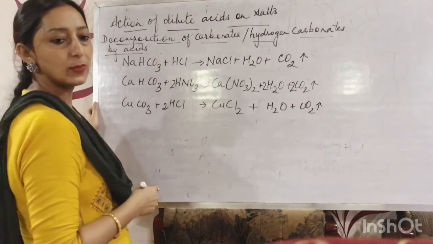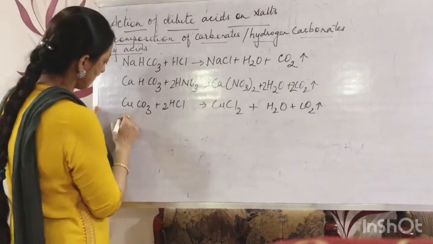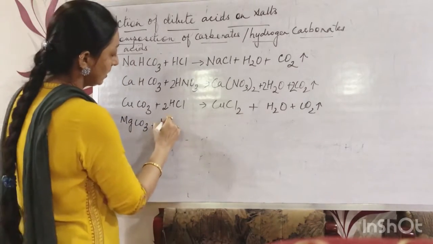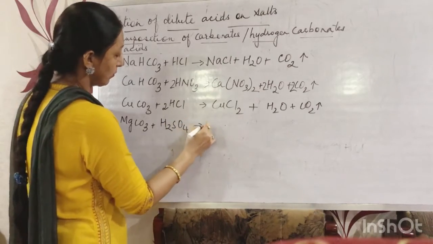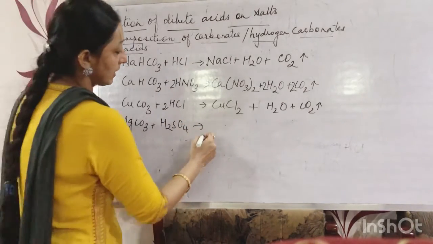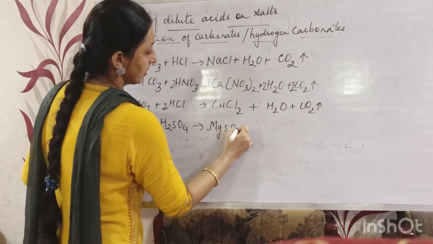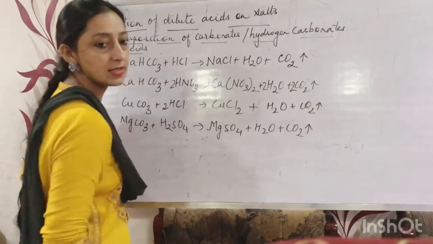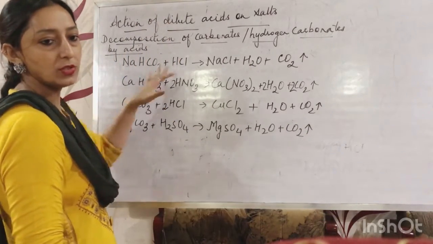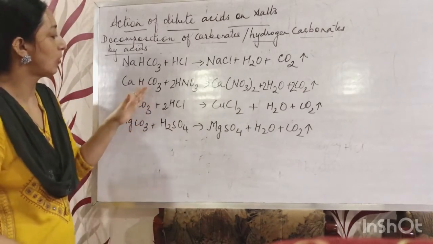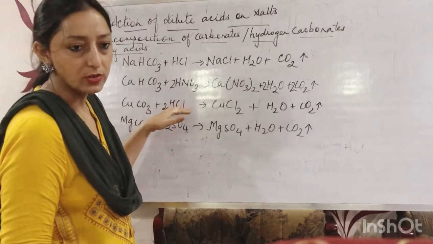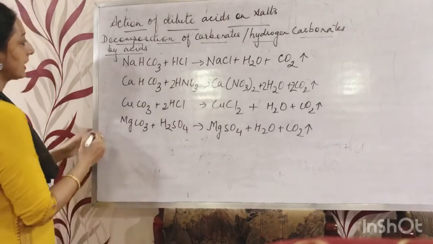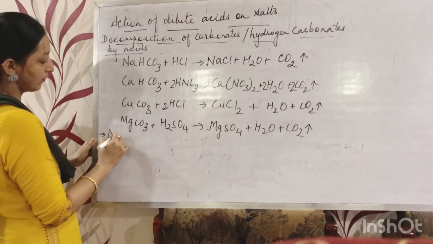Now the next case is magnesium carbonate. When it reacts with sulfuric acid, H2SO4, it will form magnesium sulfate, a salt, along with water, and carbon dioxide gas is released. So this was all about decomposition of carbonates and hydrogen carbonates by acids.